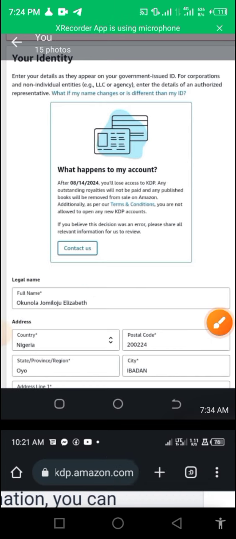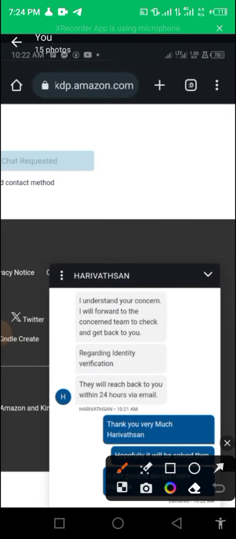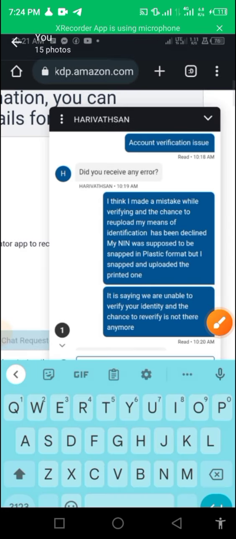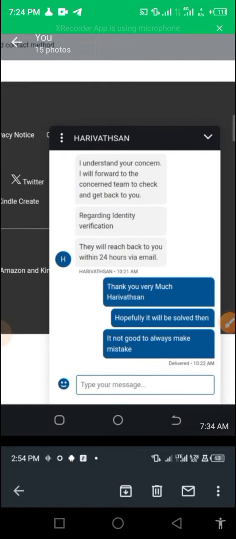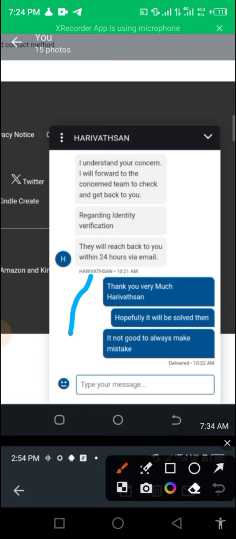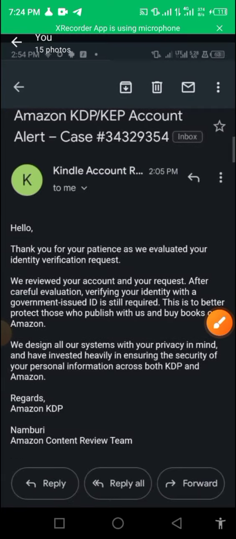So you start chatting them, and the guy sent them this. The next reply was this: I understand your concern. I will forward to the concerned team to check and get back to you regarding identity verification. They will reach back to you within 24 hours via email. And the guy replied, thank you very much, I am very, very grateful, and other stuff. So you can see that below. He said, thank you very much, and he called the person's name. It's good you make reference to this name in case you are in this shoe. And he moved on, and later he got a mail from them.